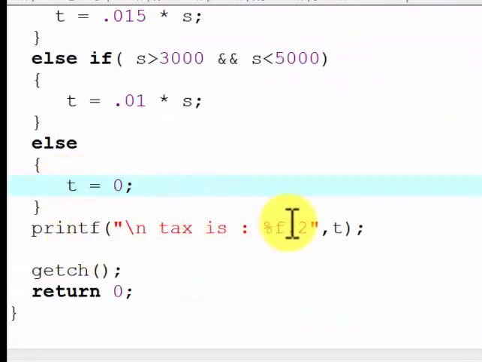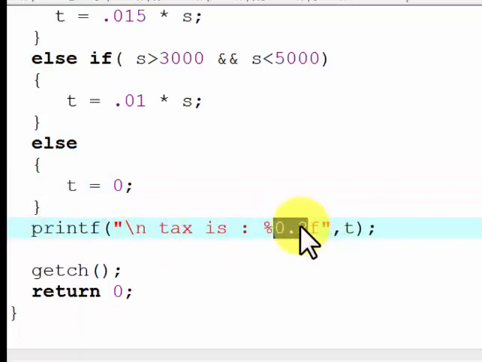At the end, we will print the value of tax. Printf tax is %0.2f. This 2 means after the decimal 2 digits should be there, and we are printing the value of t, meaning we are printing the value of tax.